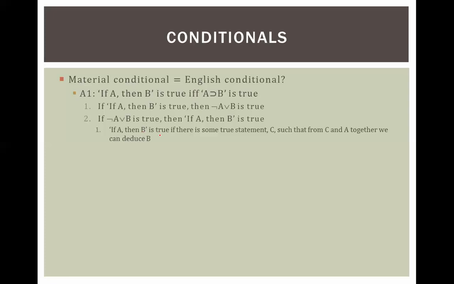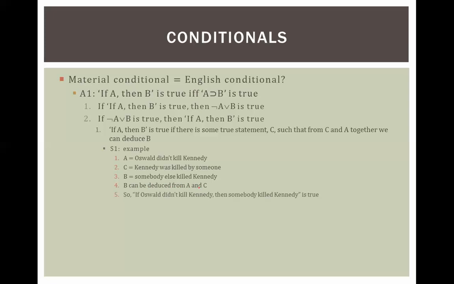If A then B is true, if there are some true statements C, such that C and A together, we can deduce B. So here's an example. Let's say A equals Oswald didn't kill Kennedy, C equals Kennedy was killed by someone, and B equals somebody else killed Kennedy. So I can deduce B from A and C. Right? I could say Kennedy was killed by someone, and Oswald didn't kill Kennedy. From these two, I can get, therefore, somebody else killed Kennedy. Right? So if Oswald didn't kill Kennedy, then somebody killed Kennedy is true.